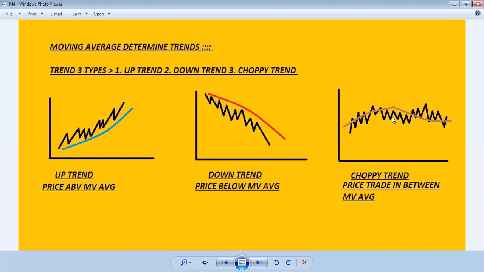And in the choppy trend, the price and moving average regularly cross each other, and that is why it's a choppy trend, and the price stays in between the moving average. Hopefully you all understand the three trends, how they are determined by the moving average and why it is following the trend also.